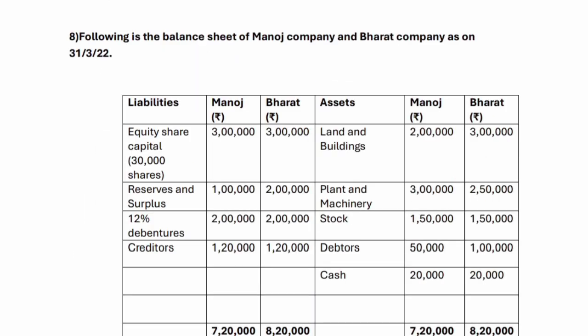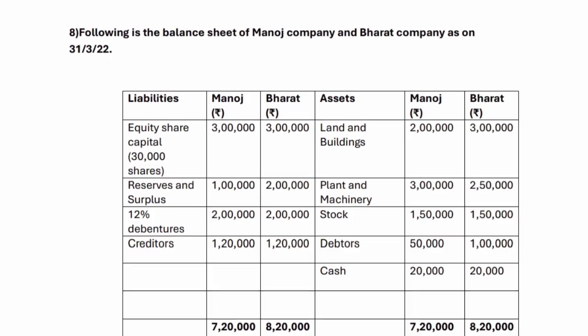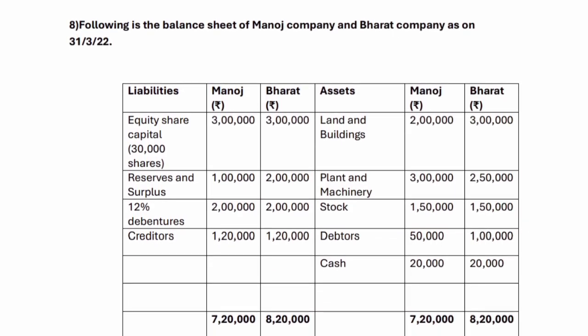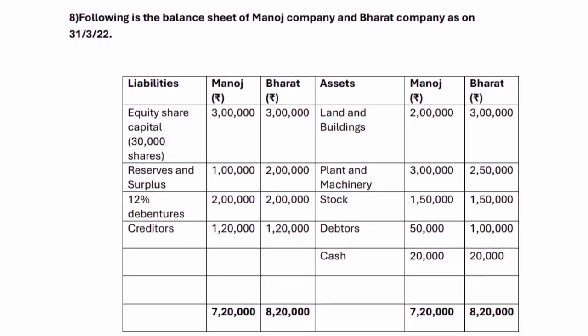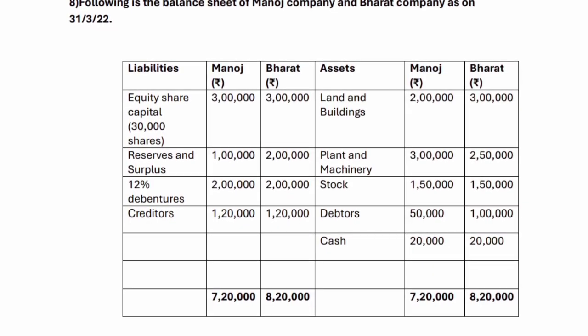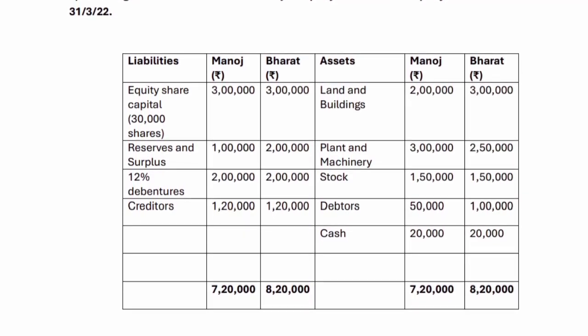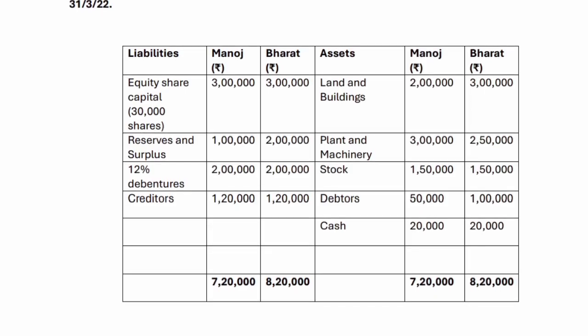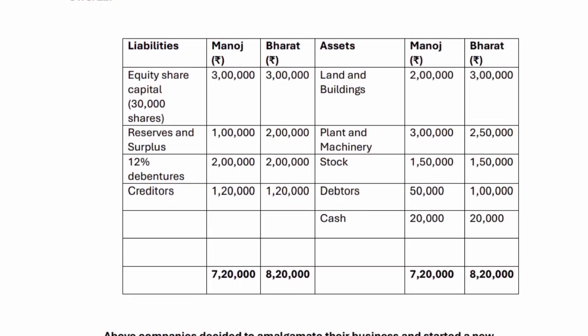Question number 8. Following is the balance sheet of Manoj Company and Bharat Company as on the 31st of March 22. Liabilities Manoj, Bharat; assets Manoj, Bharat. Equity share capital, 30,000 shares, 3 lakh. Land and buildings 2 lakh, 3 lakh.